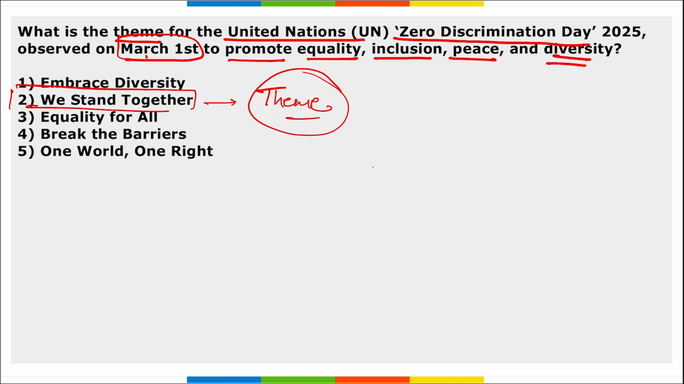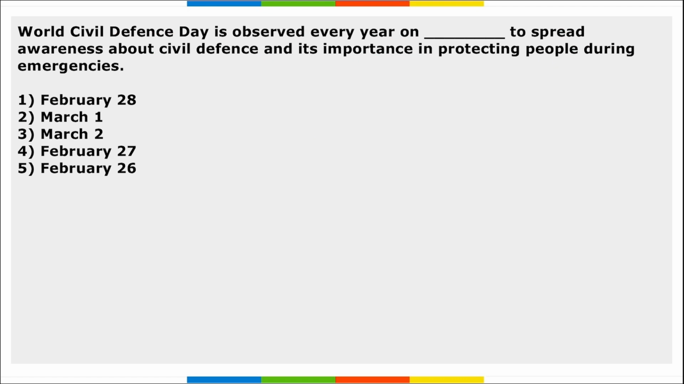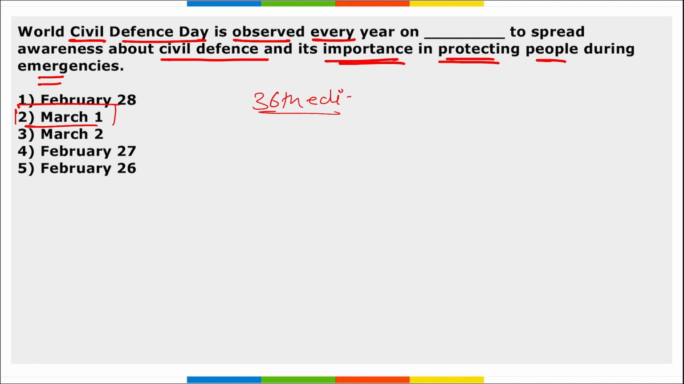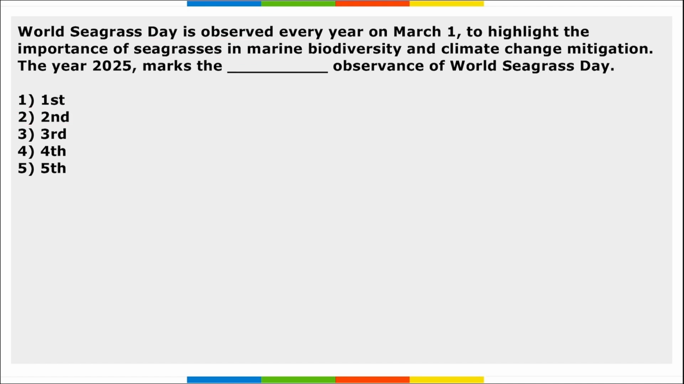Correct? We stand together. And this year it was the 11th edition of this day that was observed. Next, World Civil Defense Day is observed every year on 1st of March to spread awareness about civil defense and their importance in protecting people during emergencies. Right, this year it was the 36th edition of this day, observed with the theme Civil Defense Guarantee for Security for the Population.